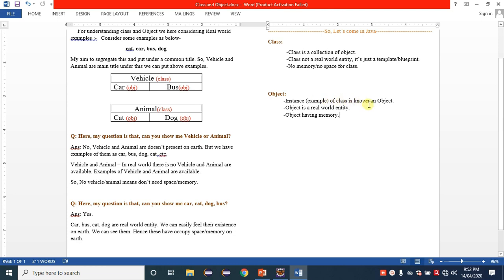Instance means example. Then dog, cat, bus, car are objects, and since they are available, an object is a real world entity. And last, if we can view these objects, it means they occupy space or memory. So in Java we also have a class and an object.